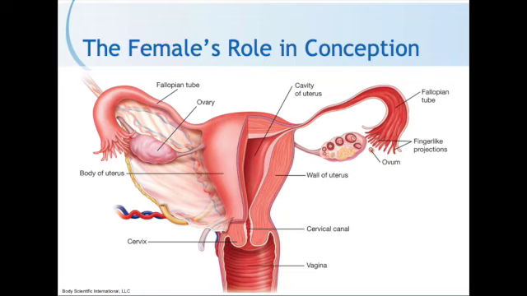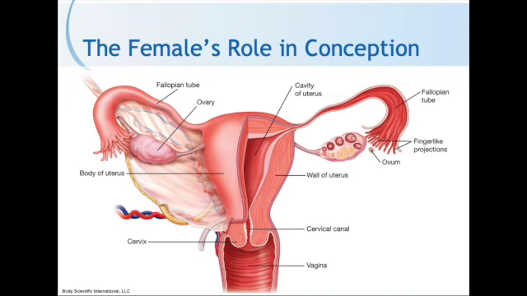Okay, so look again and see where the cervix, cervical canal, and vagina are. One end of each fallopian tube is connected to the uterus. The other end has finger-like projections. These projections lie near, but are not attached to, the ovary. Look at those finger-like projections next to the ovary there.